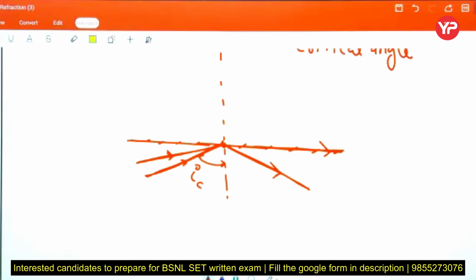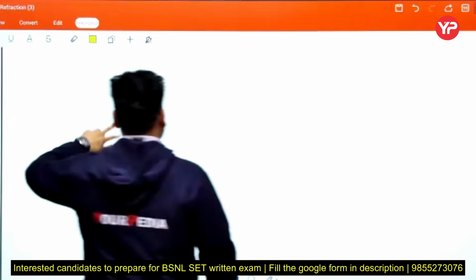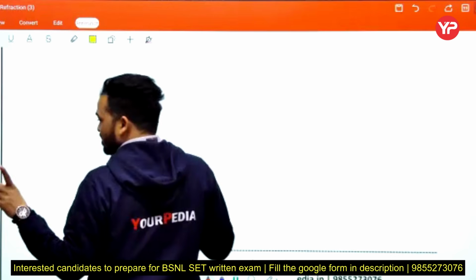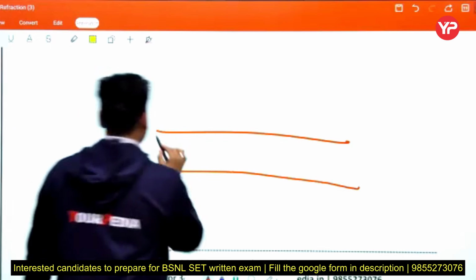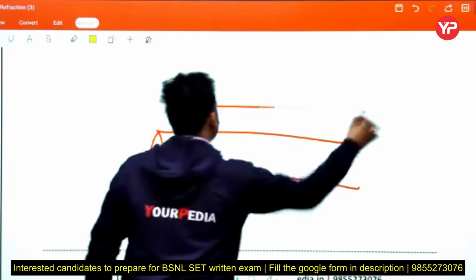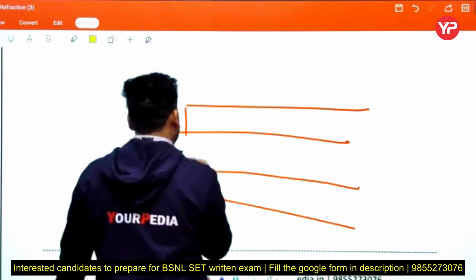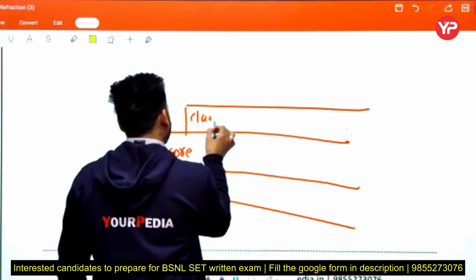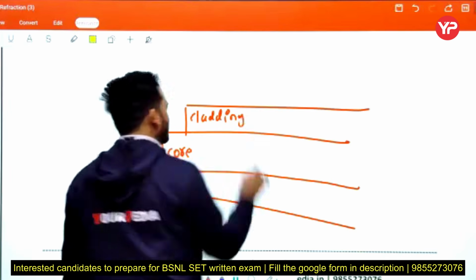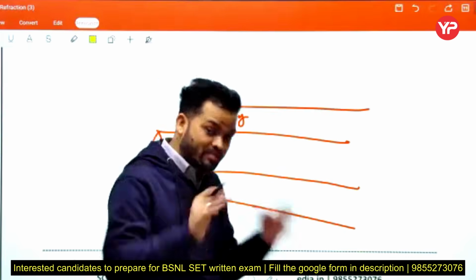Okay sir, Sarvagya. Now, what is the concept of that in the optical fiber? See, this is the core of the optical fiber. This is the first layer, that is cladding. This is the core and this is the cladding. And we will discuss this in the next class also. Here we discuss only a brief view.